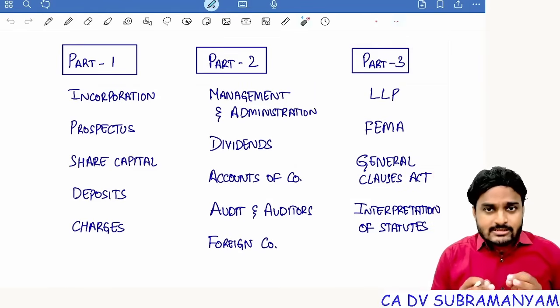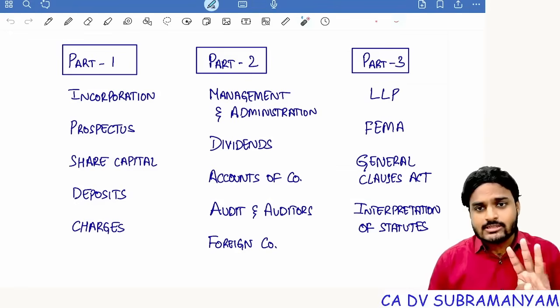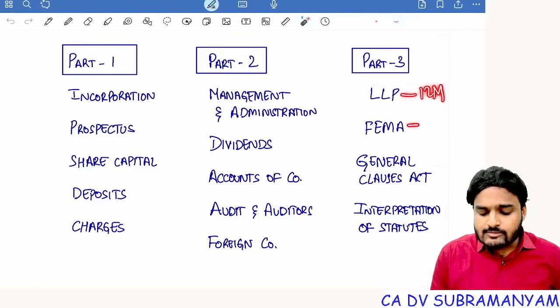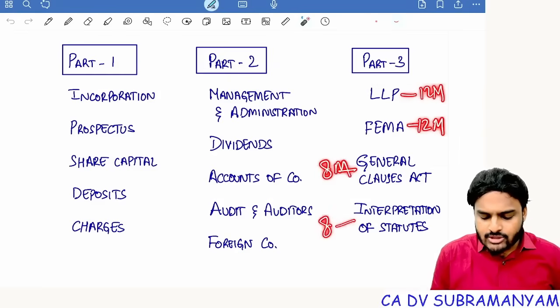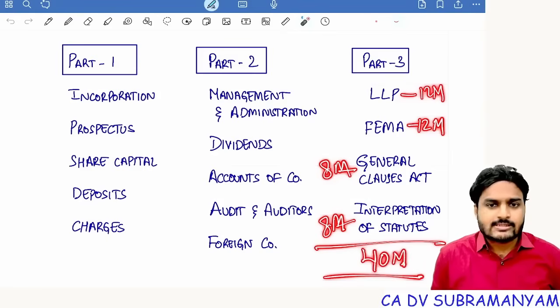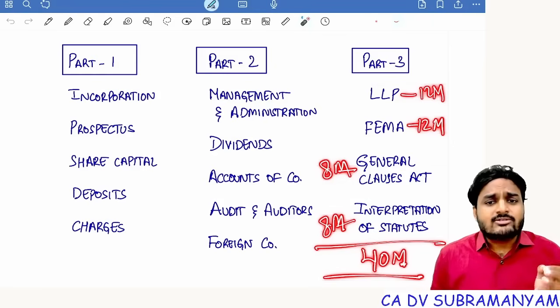The topics covered in this marathon are LLP, FEMA, General Clauses Act, Interpretation of Statutes. The minimum weightage of these chapters: LLP 12 marks, FEMA 12 marks, General Clauses Act 8 marks, Interpretation of Statutes 8 marks. So the average weightage of these 4 topics is 40 marks. And the duration of this video lecture, you can see, is 2 hours 10 minutes.